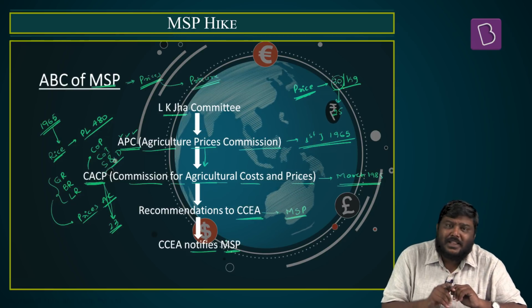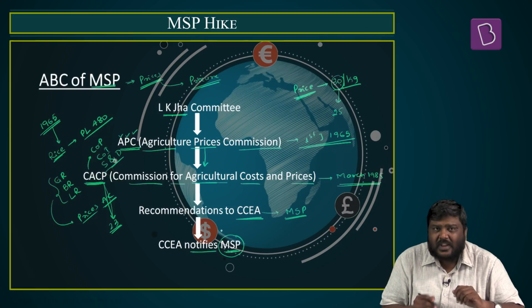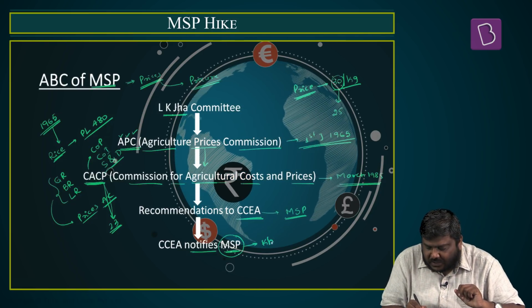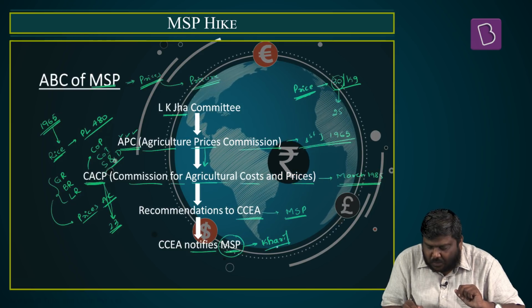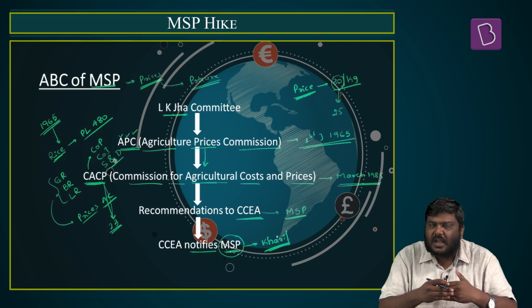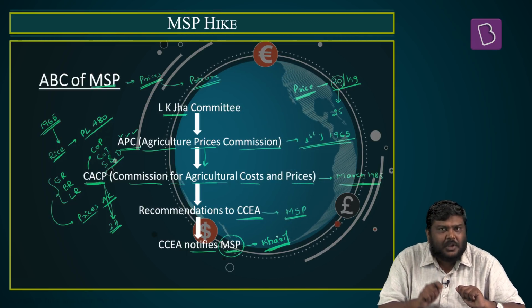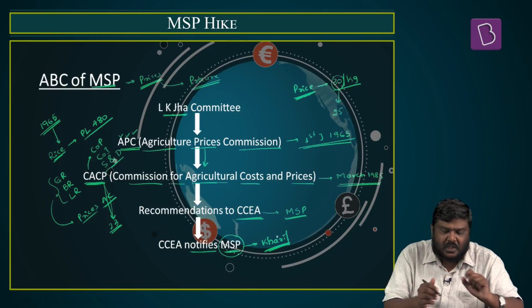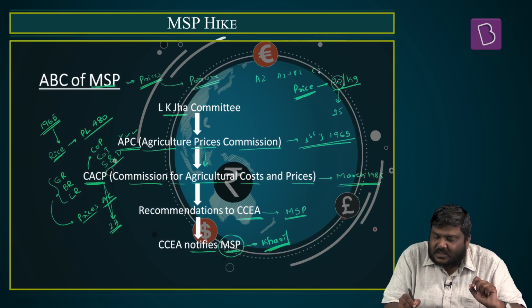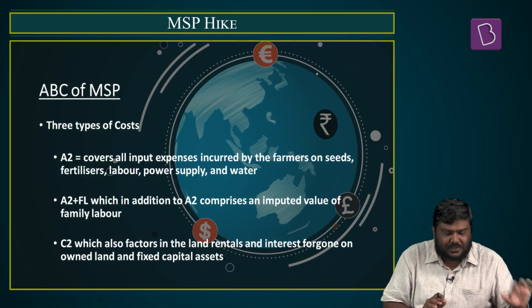And very recently the Government of India has notified a very high hike of MSP for Kharif agriculture commodities. So this is a basic understanding related to the evolution as well as the basics of MSP. Apart from this, in the newspaper you must have read these three terms, that is A2, A2 plus FL as well as C2. Now what is the meaning of each of the terms? Let's try and understand this.